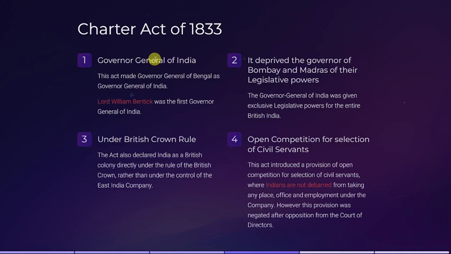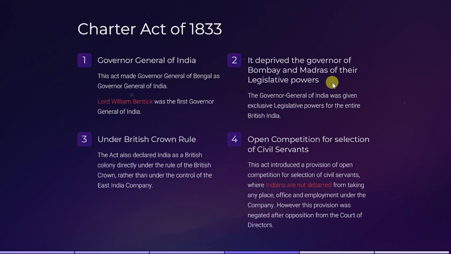It created the post of Governor General of India. Now the second point, it deprived the Governor of Bombay and Madras of their legislative powers. Obviously, because the Governor General of India was made the supreme authority on India, they had to deprive the Governors of Bombay and Madras of their legislative power.